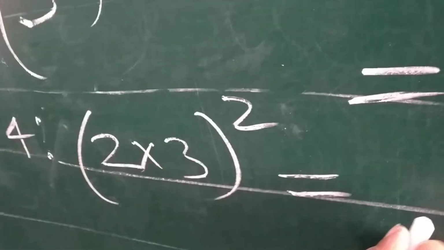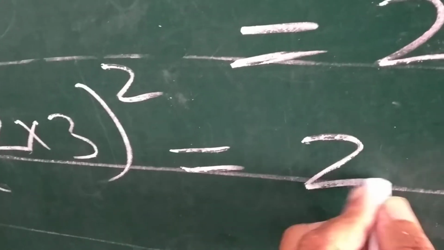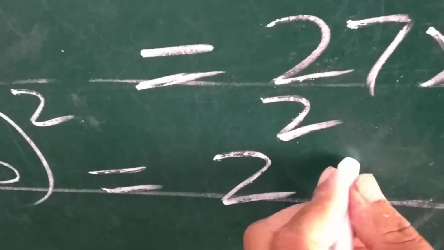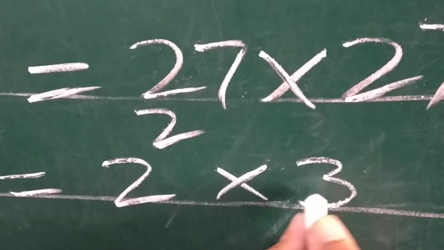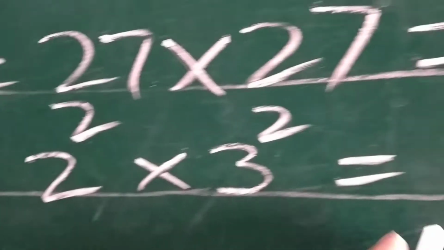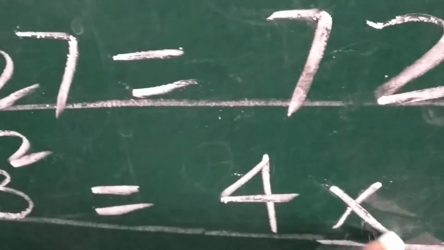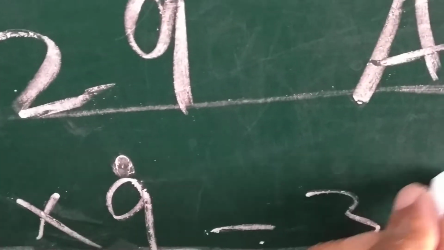Example: a raised to power n means 2 square, into b raised to power n means 3 square, is equal to 4 into 9 is equal to 36.